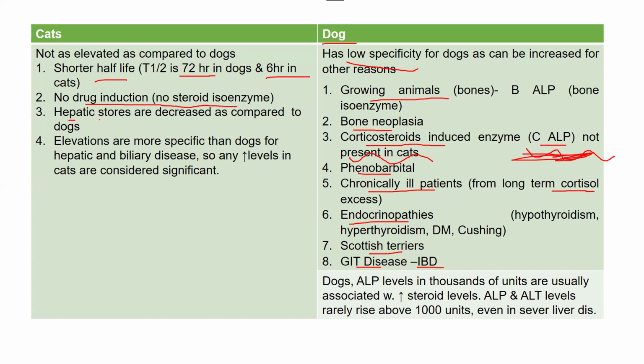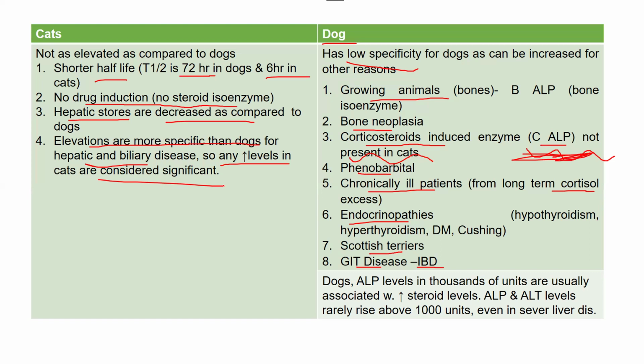Number three reason is hepatic stores are decreased in cats as compared to dogs. So if an enzyme is present at a low level in the liver and it comes out and its level increases, it means it's significant. So you can say that the elevations are more specific in cats than dogs for hepatic and biliary diseases. So any increased levels in cats are considered significant.